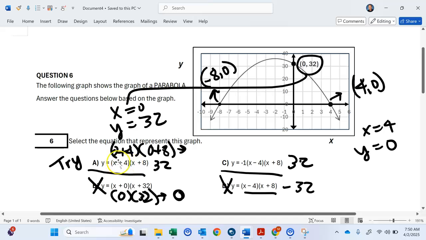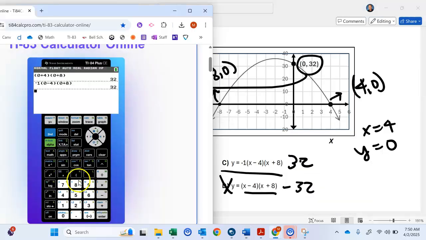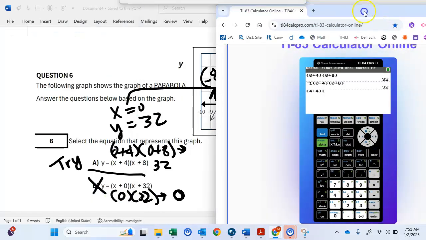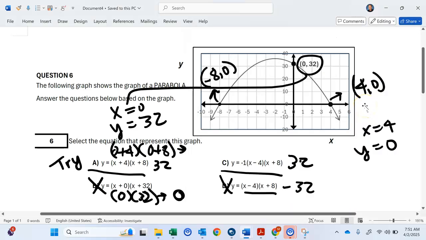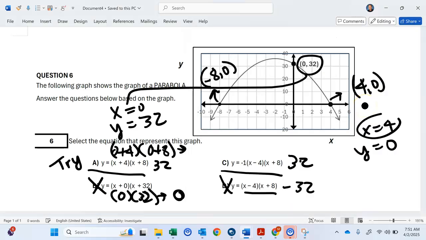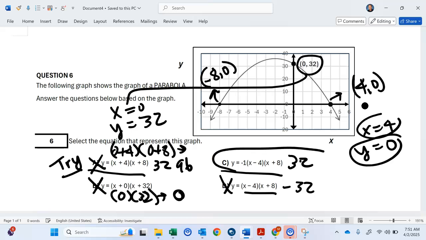So if I go 4 plus 4, so let's try an A. 4 plus 4, parenthesis, and then parenthesis, what's the other part of it? And then we go 4 plus 8, parenthesis, enter. So I get 96 when I try 4. But this should be 0, right? So A is not good. But let's make sure C is correct.